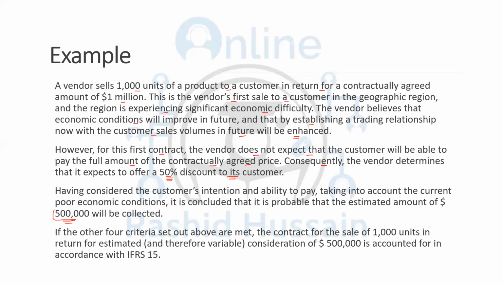So if the other 4 criteria set above are met, the contract for the sale of 1,000 units in return for the estimated consideration is accounted for within IFRS 15 and the revenue should be recognized at 500,000.